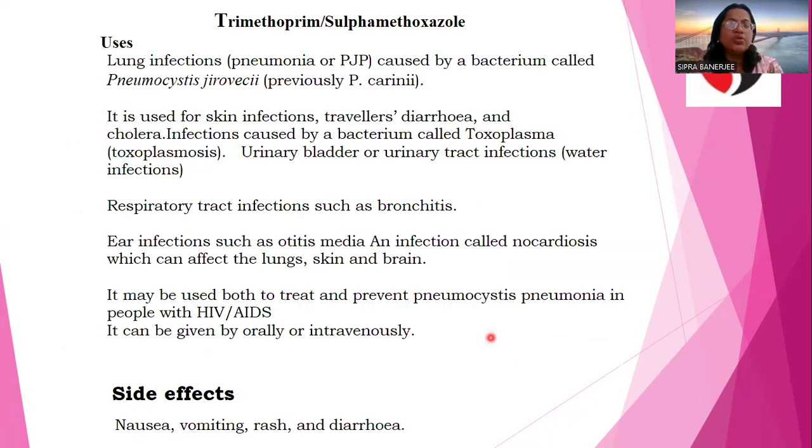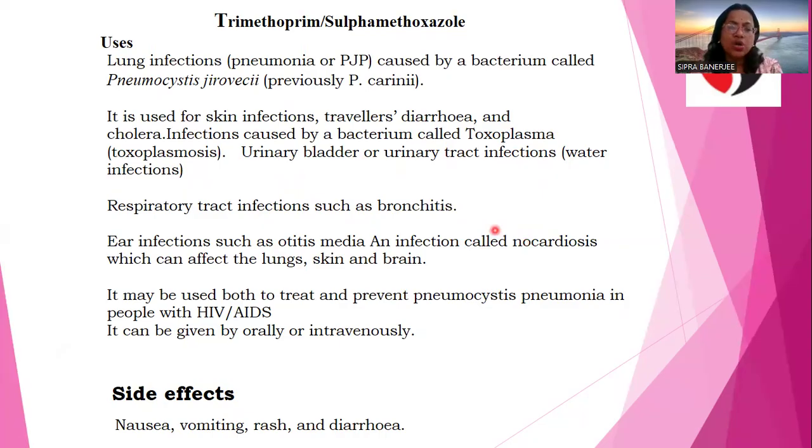Now, trimethoprim with sulfamethoxazole is a very good combination of drugs that is used for lung infection, persistent cough and chronic cough caused by the bacterium Pneumocystis. It is used for skin infection also, traveler's diarrhea, infection caused by the organism called Toxoplasma, urinary bladder or urinary tract infection, that is a water infection, which can also be treated through this combined drug.